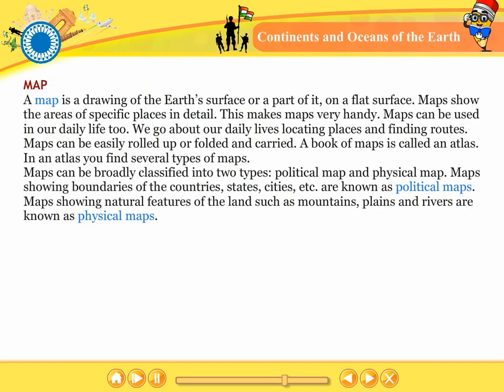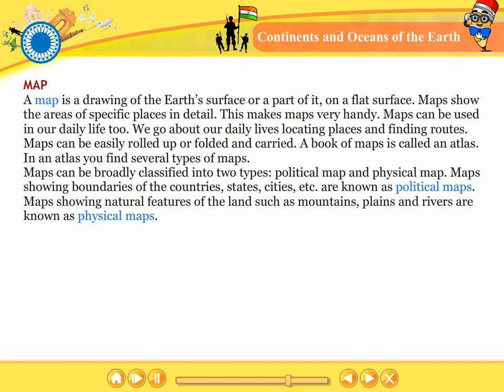Map. A map is a drawing of the Earth's surface or a part of it on a flat surface. Maps show the areas of specific places in detail. This makes maps very handy. Maps can be used in our daily life too. We go about our daily lives locating places and finding routes. Maps can be easily rolled up or folded and carried.